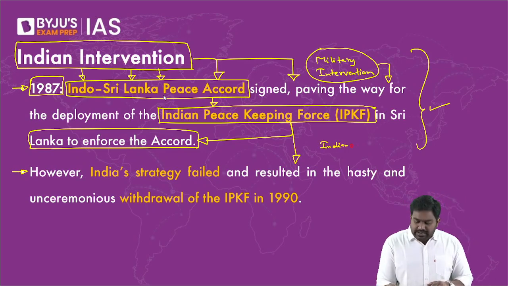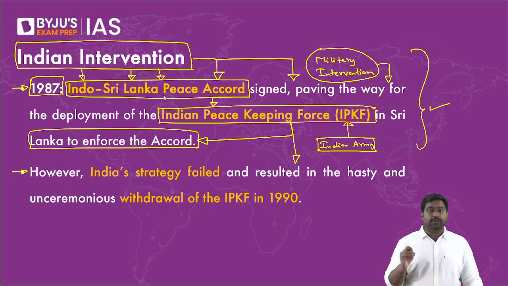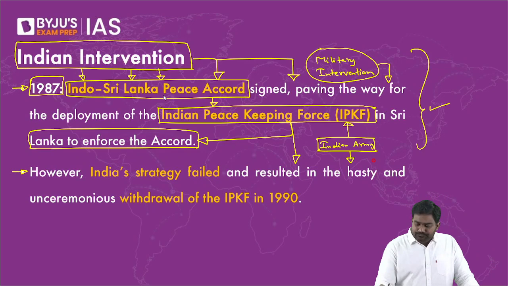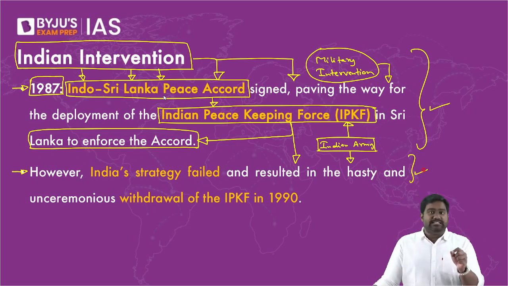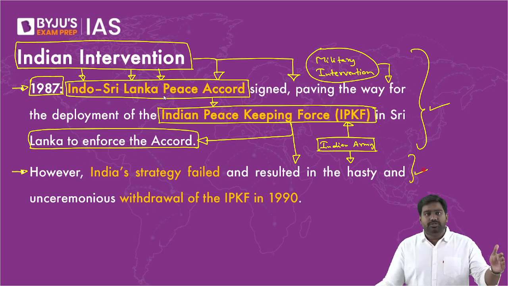So soldiers were drawn from the Indian Army and a few other central forces to form the IPKF. It was a peacekeeping force. Please understand, it's a peacekeeping mission. It's not a combat mission. They were not sent to fight a war. They were sent to maintain the peace, to maintain the ceasefire, to ensure both sides are maintaining the ceasefire. That is the task of a peacekeeping mission. So obviously, the Indian soldiers were not prepared. They didn't have enough weapons, intelligence, maps, right? They were being sent on a peacekeeping mission, which is a completely different mission. It's not a combat mission.